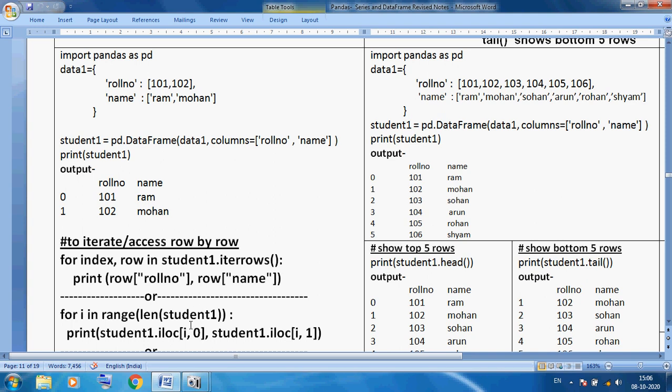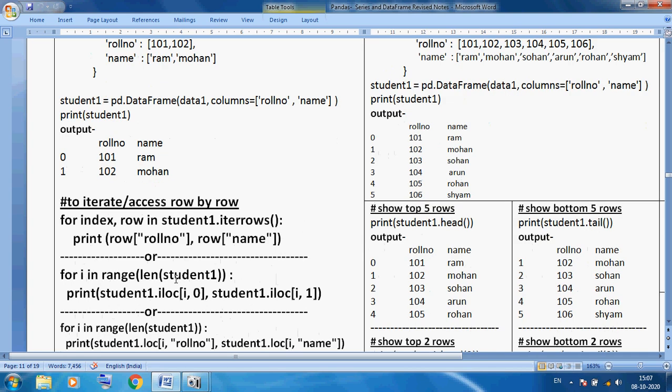So len will give the total number of rows. We have a total of 2, index 0 and 1. So the loop will continue from 0 to 1. 0 means 0, 0 and 0, 1. Then 1, so 1, 0 and 1, 1. And 2 will not execute because range is always one less. So we can display each and every element using iloc.